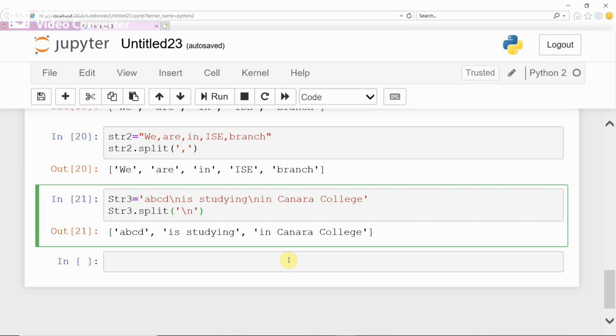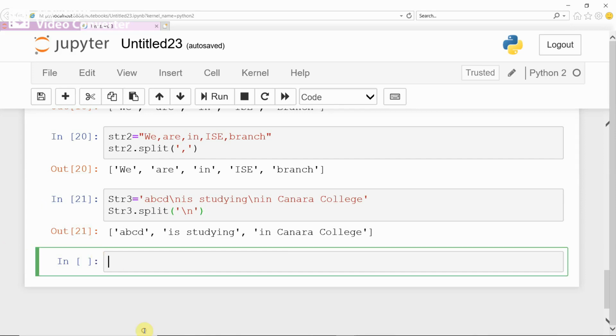Now, some other methods of the string. Justification of the string with the justification method. For example, take a string hello, dot rjust. If you want to right justify the hello string in the given width, 10 is the width. Run.